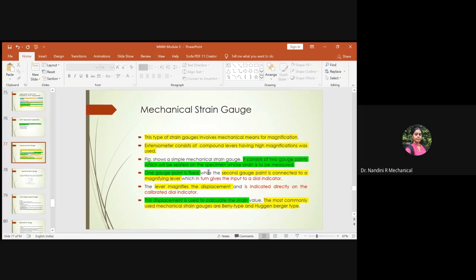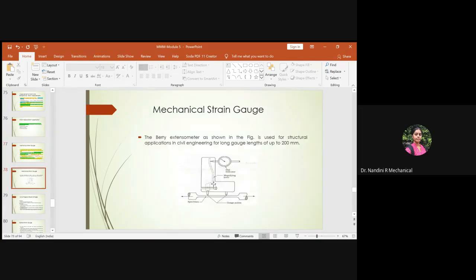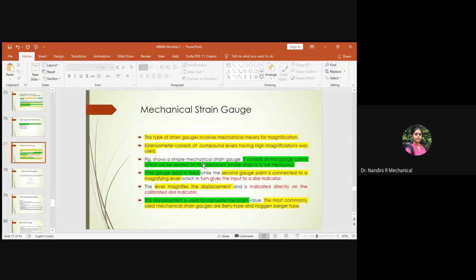Okay, so one gauge point will be fixed while the second gauge point is connected to the magnifying lever. So this gauge will be fixed and this will be connected to a magnifying lever. The lever magnifies the displacement and it indicates directly on the calibrated dial indicator.